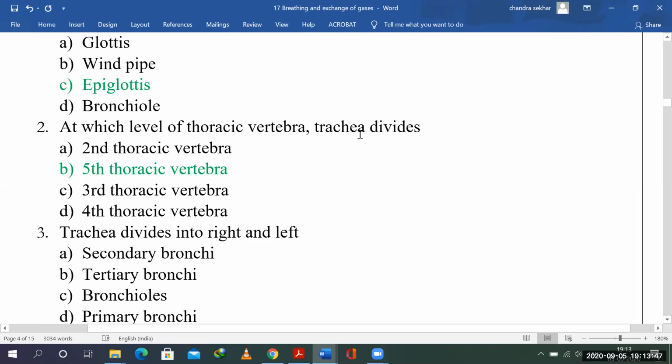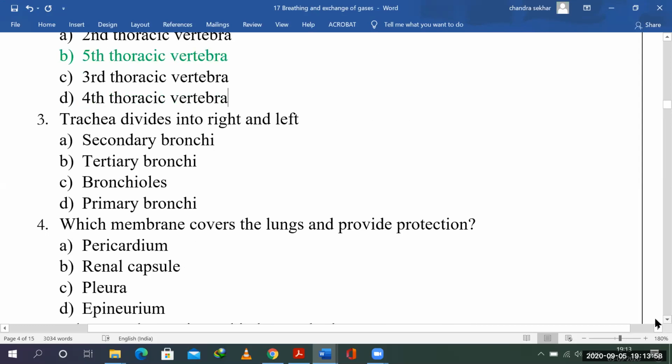It goes to the respective lungs, the right lung and the left lung. When the trachea divides into two branches which go to the right and left lungs, what do we call them? We call them primary bronchi. So the trachea is a straight tube. Once it got divided, you start calling them the bronchi.